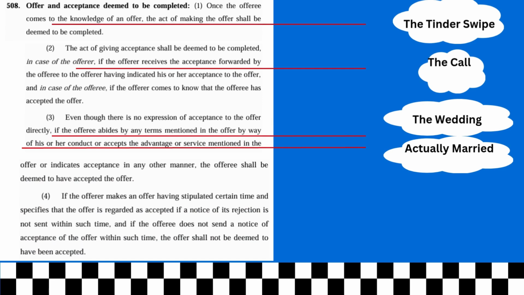Okay? Second, the act of giving acceptance shall be completed in case of the offerer if the offerer receives acceptance forwarded by the offeree to the offerer having indicated his or her acceptance to the offer. And in case of the offeree if the offerer comes to know that the offeree has accepted the offer.